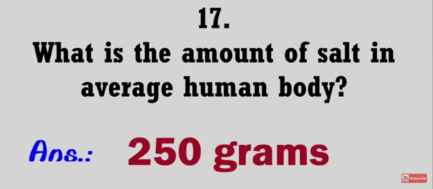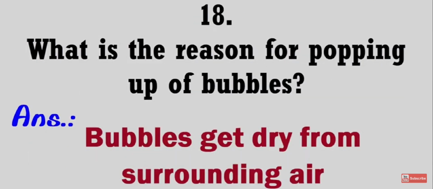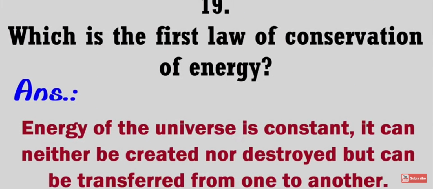What is the amount of salt in the average human body? 250 grams. What is the reason for popping bubbles? Bubbles get dry from the surrounding air. What is the first law of conservation of energy? Energy in the universe is consistent and can be neither created nor destroyed, but can be transferred from one form to another.